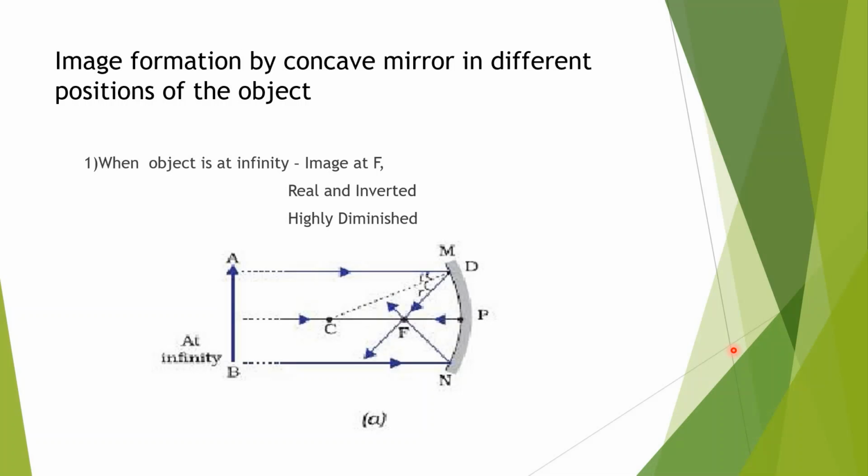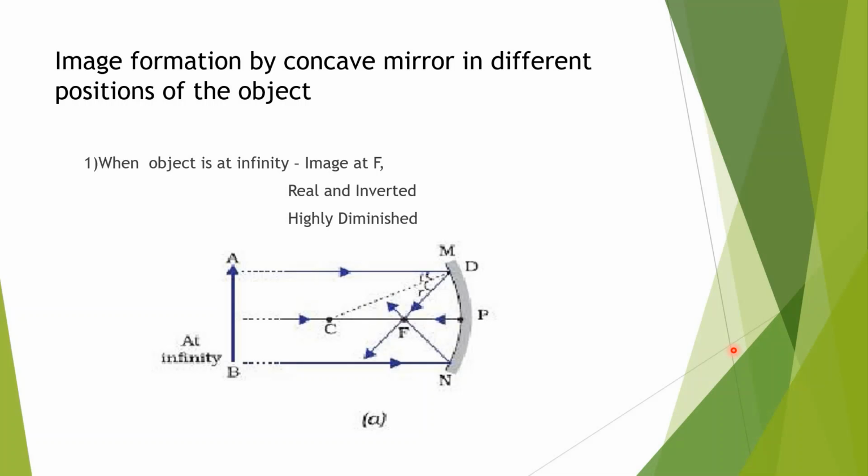Infinity means it is coming from a far distance. Rays are coming from infinity. So the first ray we are taking is parallel to the principal axis. So it will pass through the focus. Another ray we are taking from B. When it is parallel to the principal axis, after reflection it will pass through the focus.